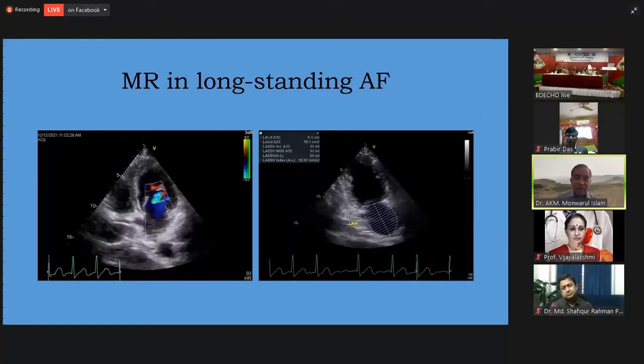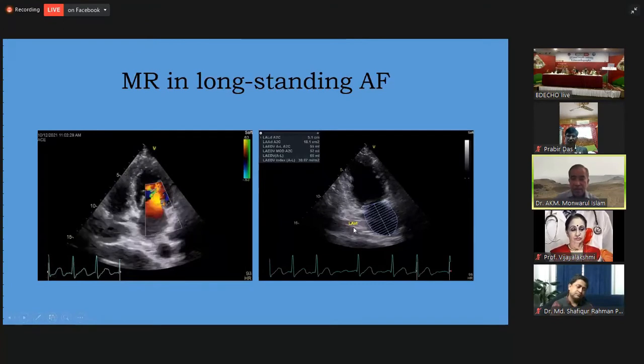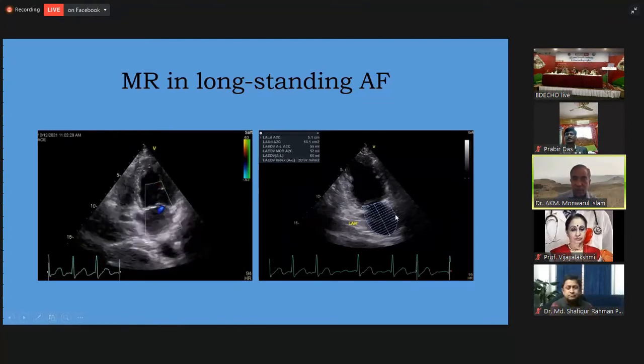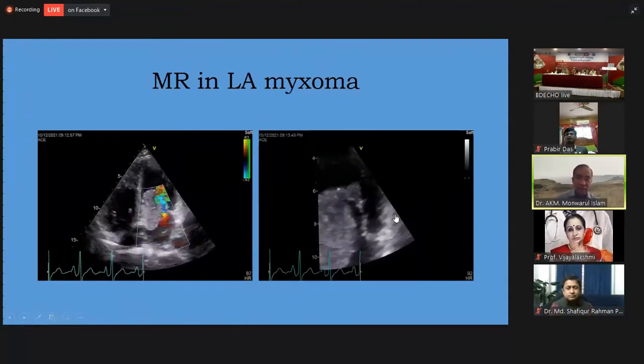This is another interesting one that is often under-recognized. In a case of long-standing atrial fibrillation, all the things may be okay, but the only abnormality may be the ring dilatation of the mitral valve due to the dilated left atrium induced by long-standing atrial fibrillation. As is the case here, the LAVI is 38, and there is MR, which is mild to moderate. This is an example of atrial fibrillation induced mitral regurgitation.